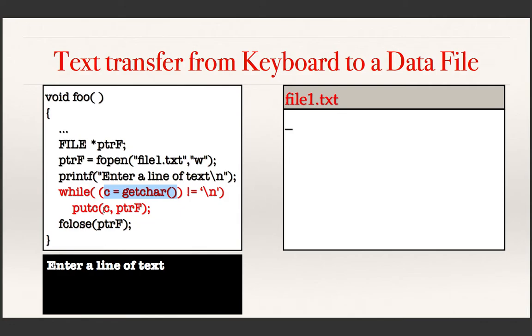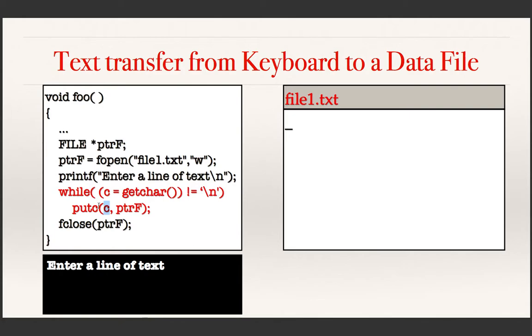This is a new function, putc, which is used to print a character to the file. You have to pass the character and the file pointer, which is the pointer to the buffer, as arguments. Whenever you want to use a function on the file, the file pointer is always an argument. In addition, you have to pass the character which needs to be printed to the file.